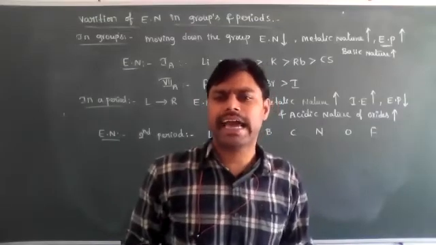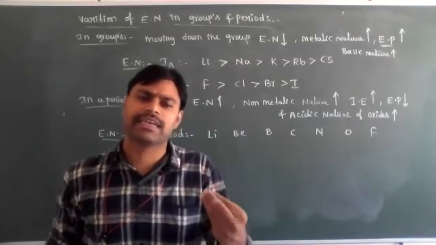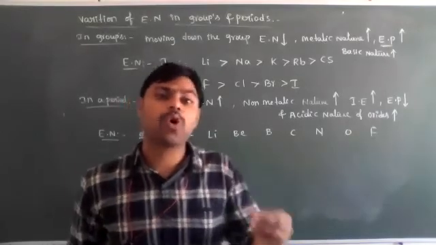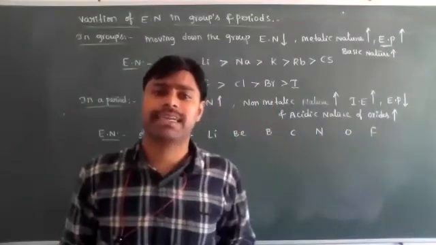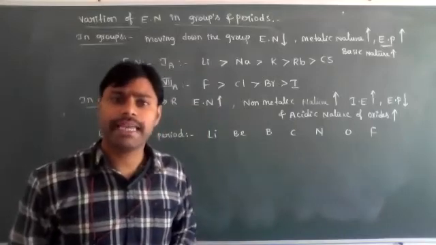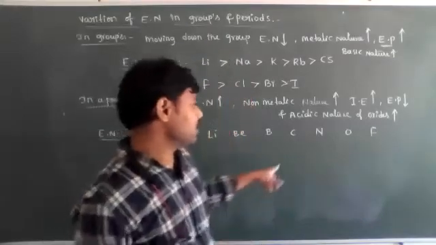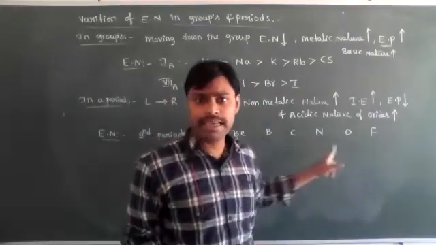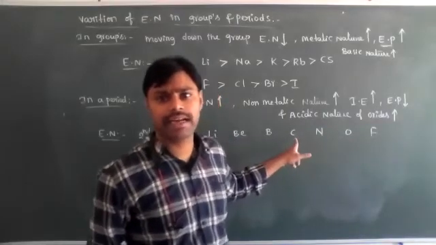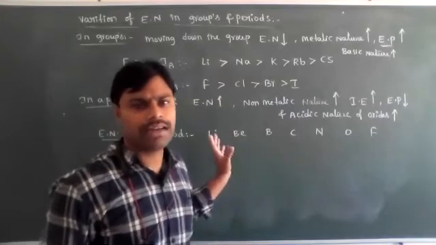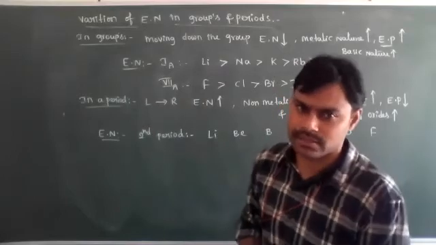Zero group elements are inert gases. Okay, they have completely filled electronic configuration. The zero group elements exist in monoatomic state only. So, which group elements exist in monoatomic state? Zero group elements. But in the remaining groups, the atoms do not exist in atomic state. Chlorine is present as Cl2, fluorine F2, oxygen O2, nitrogen exists as N2, carbon exists in graphite or diamond. Boron, all these elements exist in combined state only, except zero group elements.